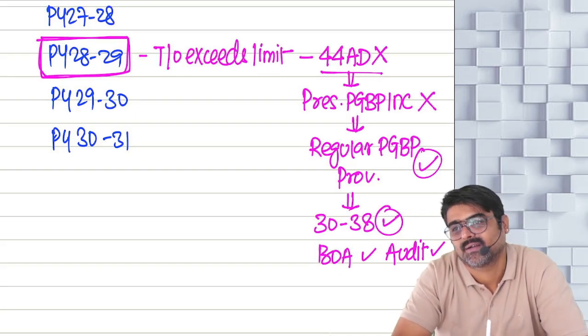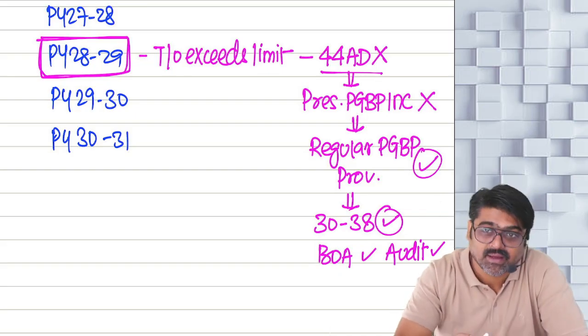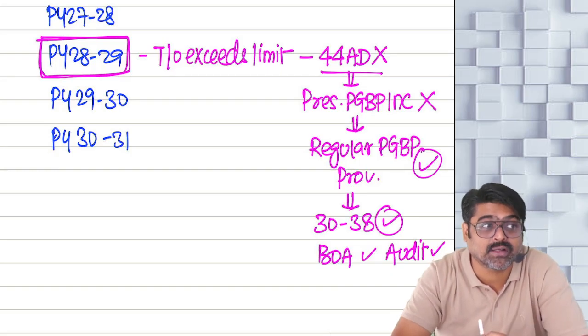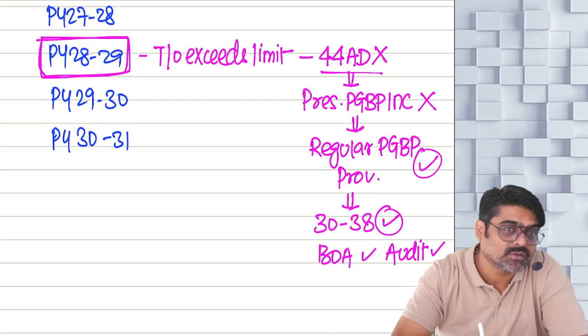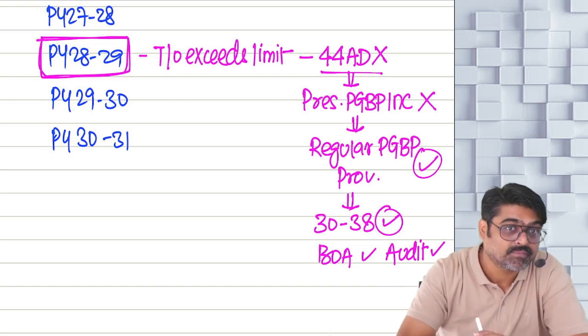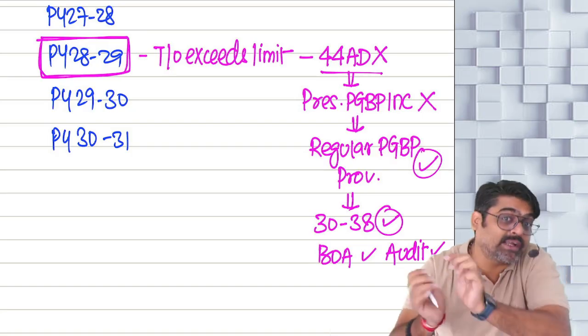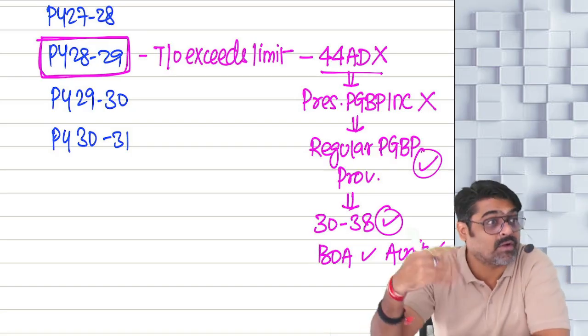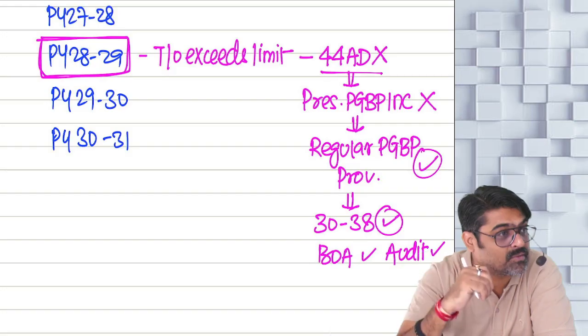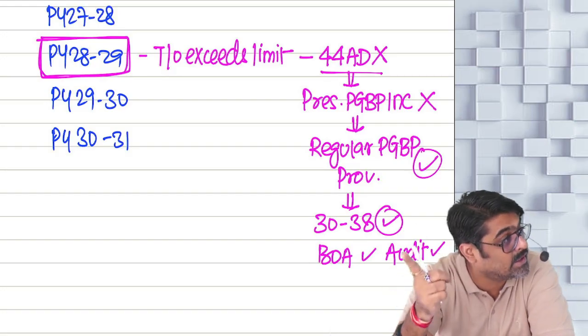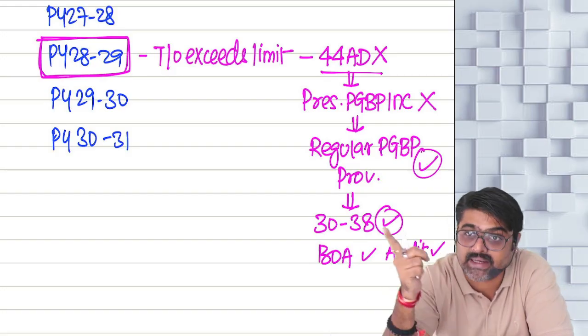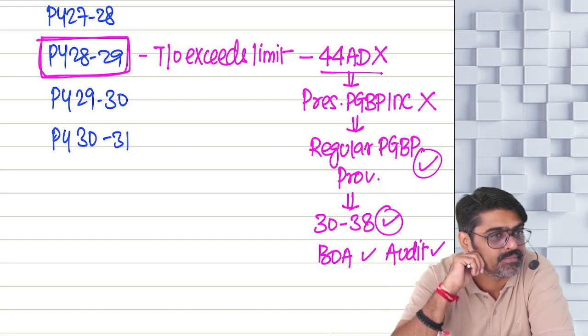And they can be compulsorily required to get the books of accounts audited even if the turnover was not exceeded, but they were showing lower profits. So if you are showing lower profits, then also compulsory audit. And if your turnover exceeds, then you will have to follow normal provisions, and then also compulsorily books of accounts must be maintained and they must be audited.